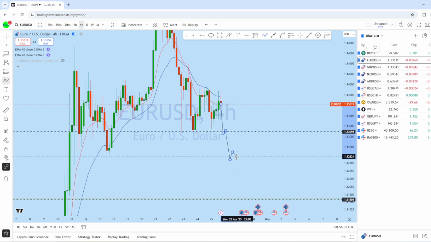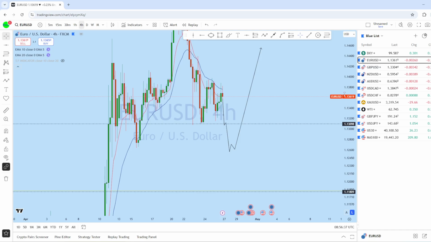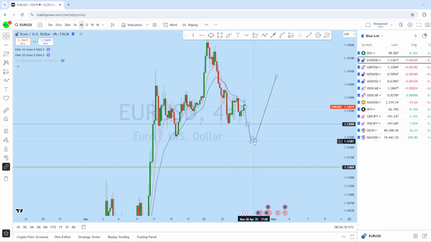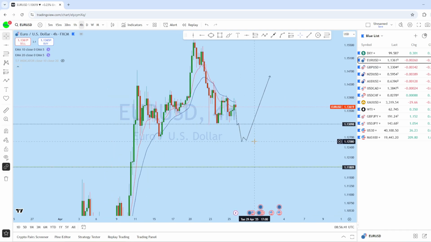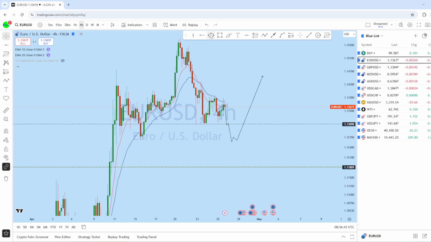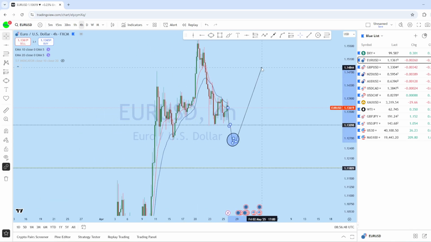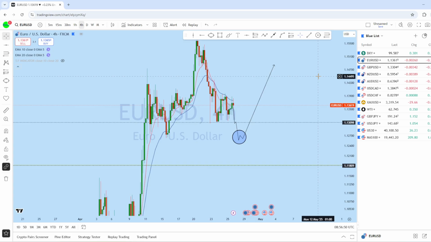Any of these swing lows can give us a potential buying opportunity, and what I think is that euro dollar initially could see the price break that low, grabbing the liquidity, and then potentially give us a buying opportunity for this potential upside on this instrument. So this is the wave that we could see in the upcoming week on euro dollar.